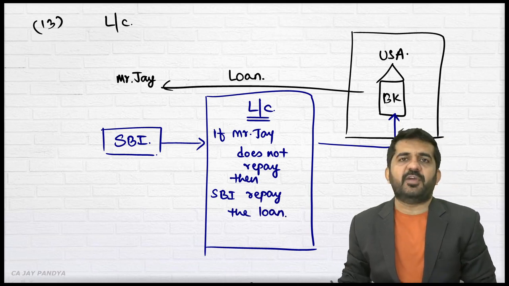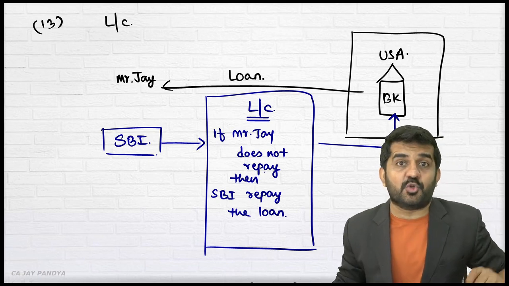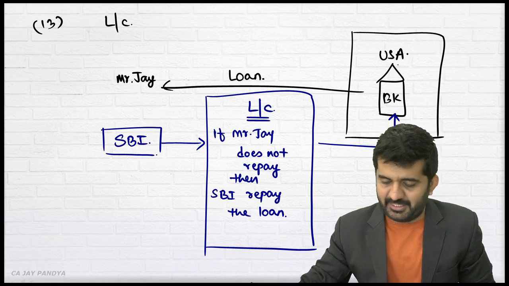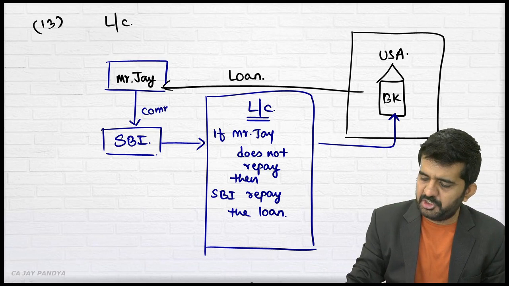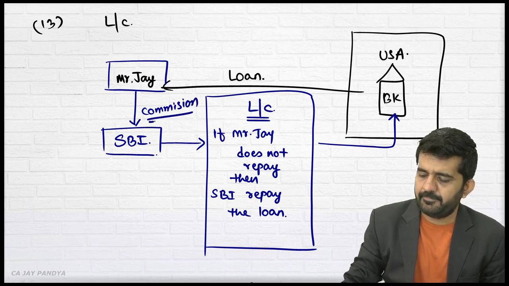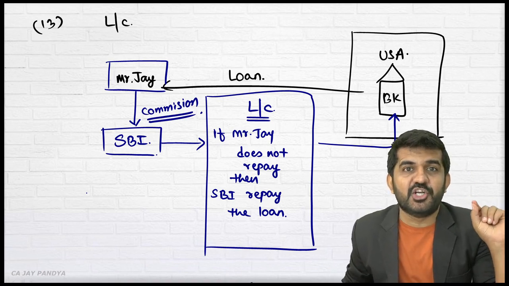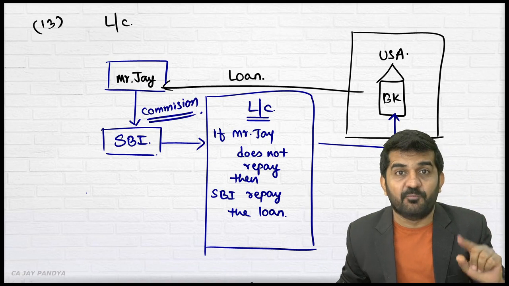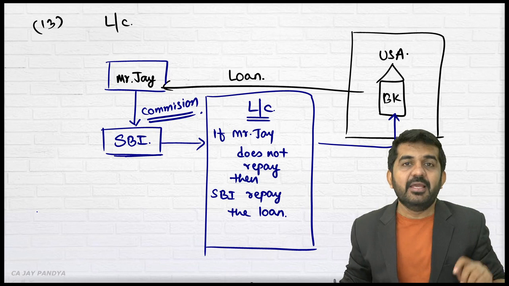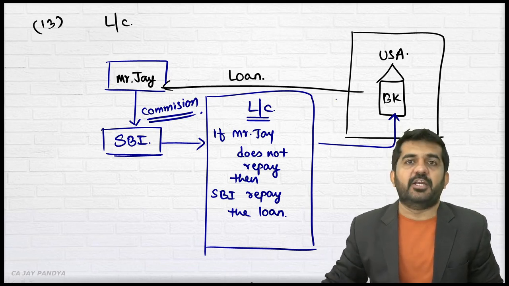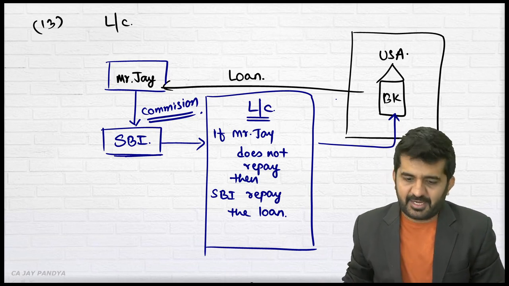Sir, it is contract of guarantee. The answer is yes. Why will SBI take this risk of giving this letter to Bank of USA? Because SBI will be charging commission from Mr. Jai. For SBI, if this loan is paid, it is non-fund based income. What is non-fund based income? There is no single rupee going out from SBI Bank. SBI Bank is just giving this letter of credit to USA Bank. This was the concept of letter of credit.